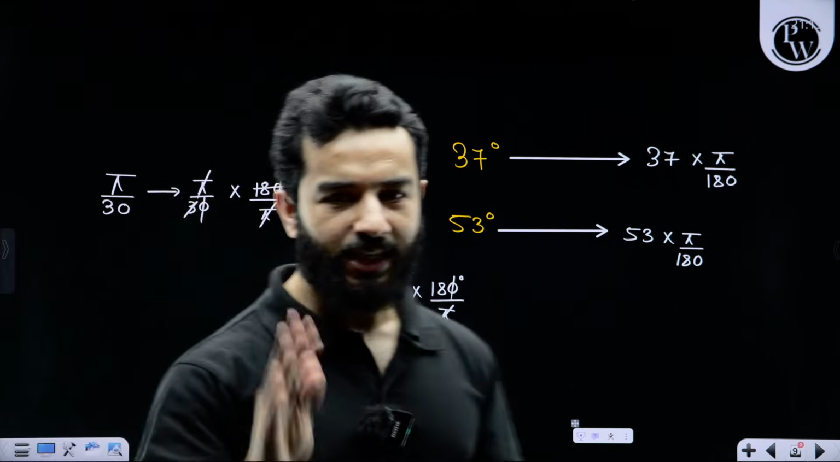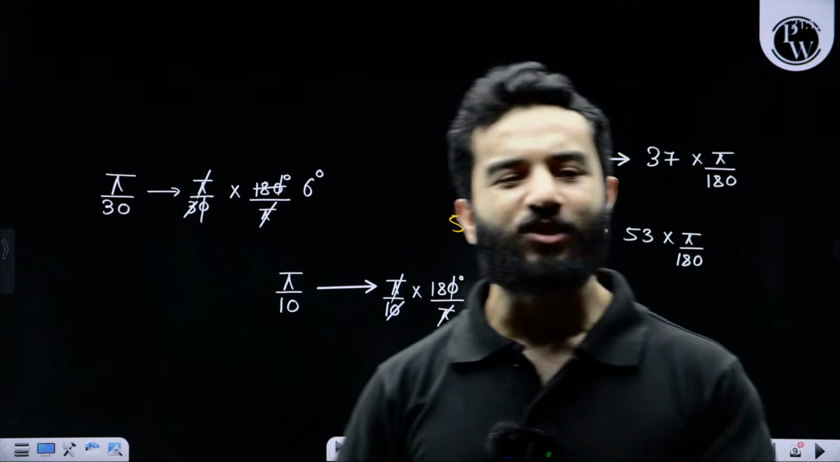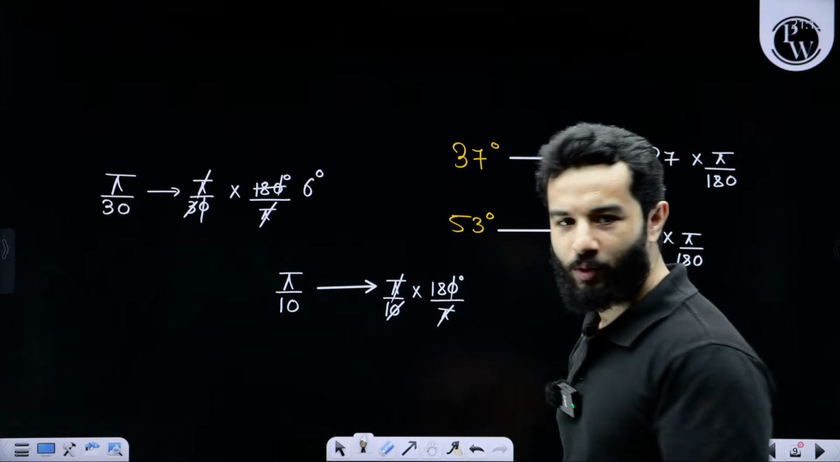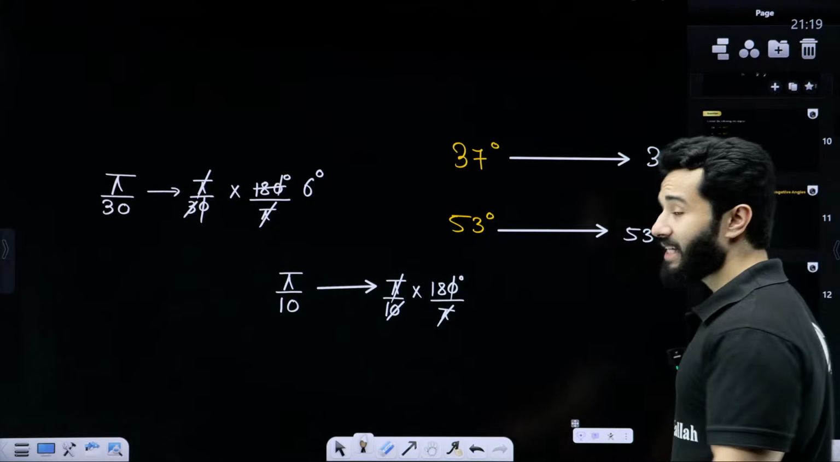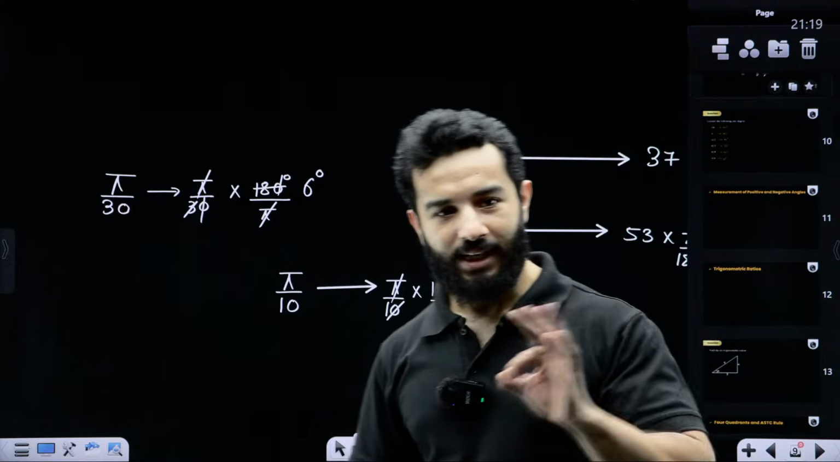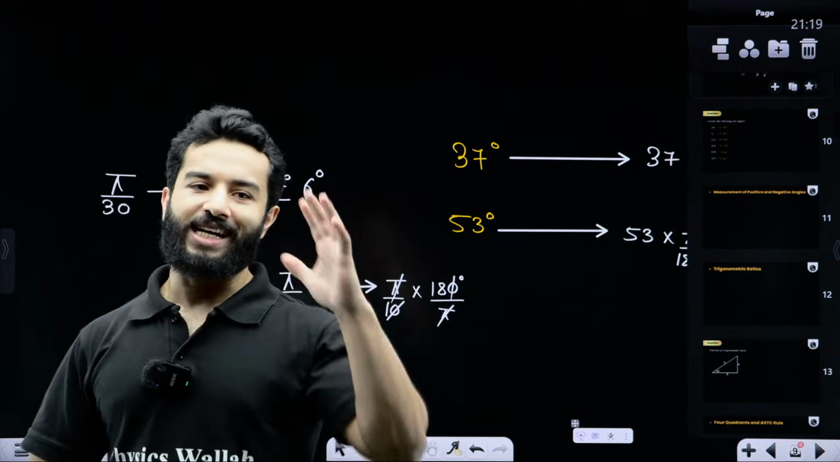Becomes 6 degree. Small angle. Anything less than 10 degrees is considered a small angle. Just a little information. All right, moving on. Easy. Clear. Done. Now let's talk about measurement of positive and negative angles.